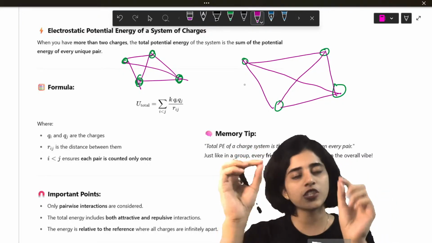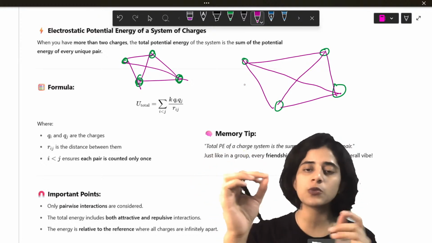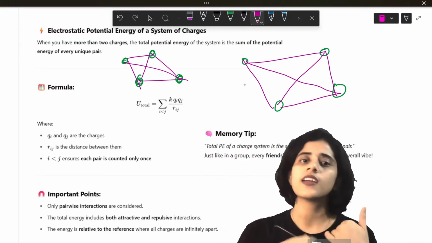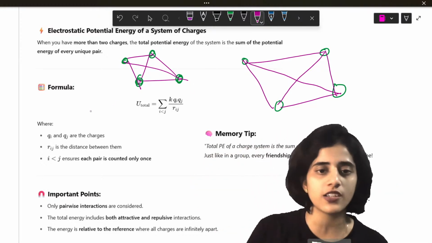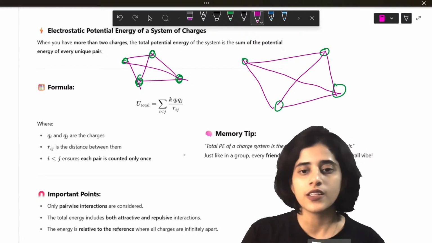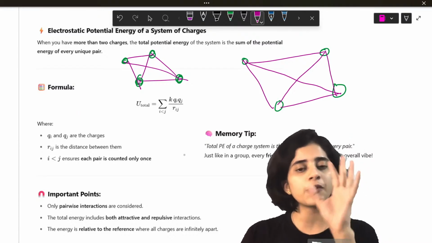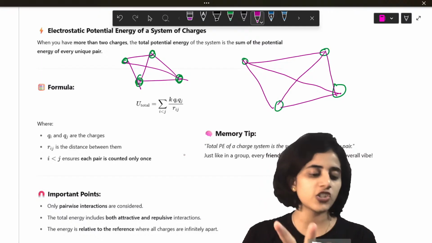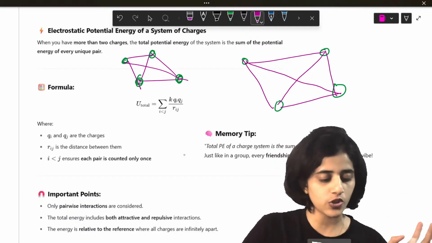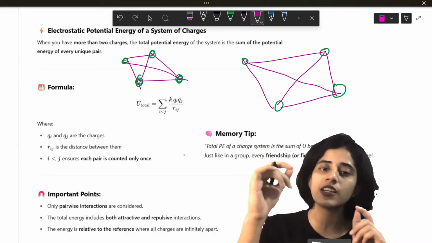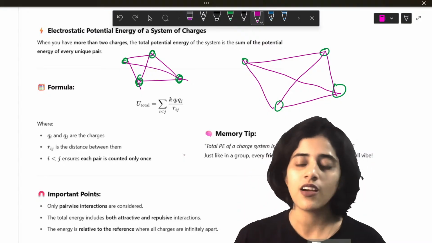All two charges you take, you find the potential energy between them. You do it for everything. You add them all, you get the total potential energy. So the total potential energy of a system is the sum of potential energy between every pair. What do you mean by every pair? Between every two charges.